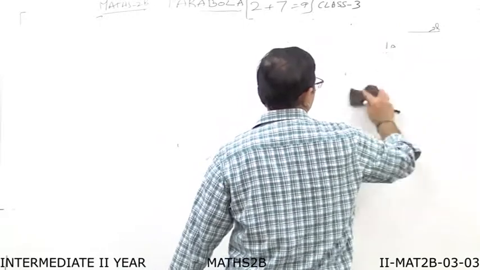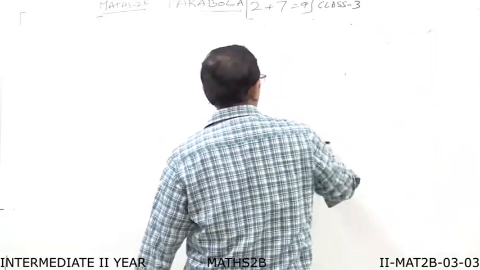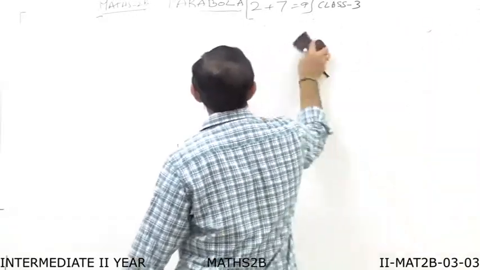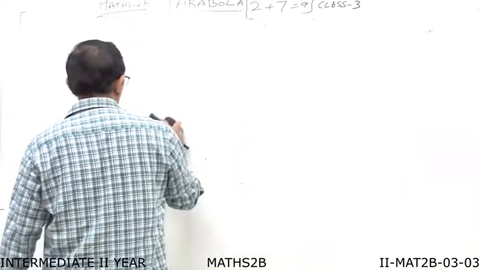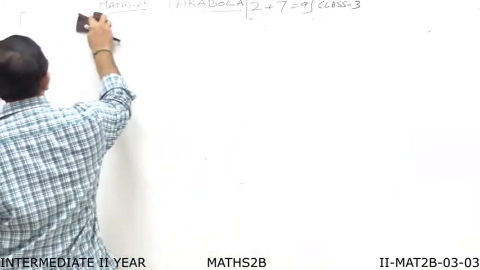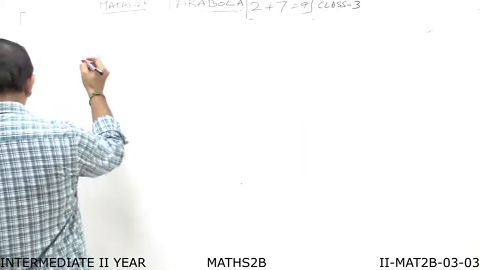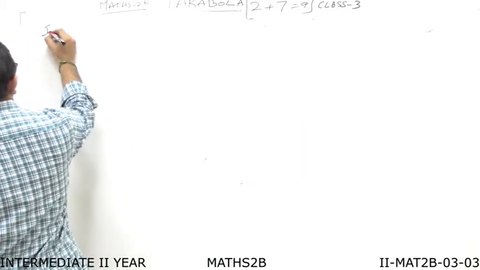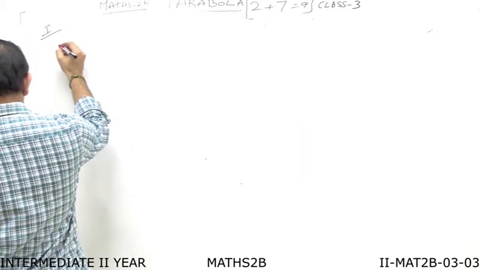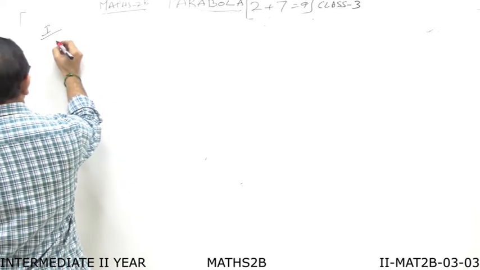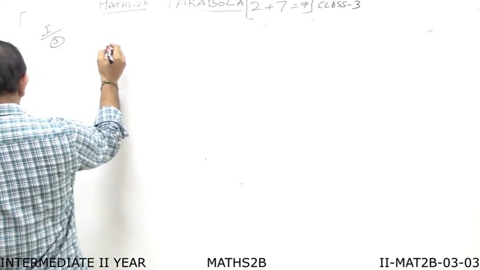In the last class we started exercise 3A. Now we will continue exercise 3A problems. Now first section, third problem. What is this one?